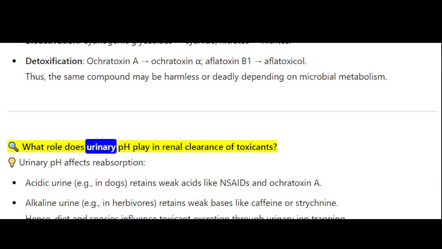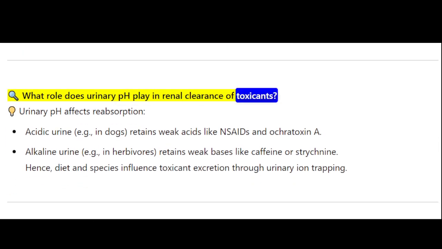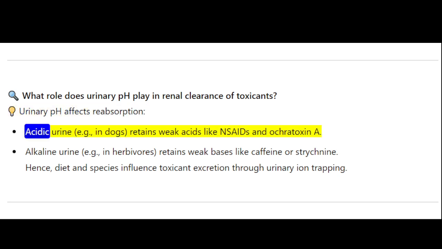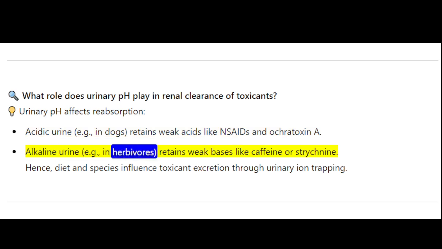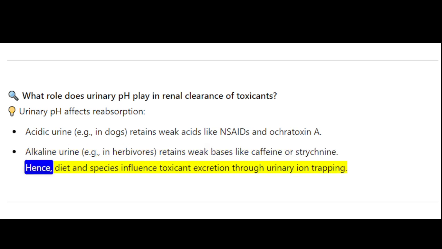What role does urinary pH play in renal clearance of toxicants? Urinary pH affects reabsorption. Acidic urine, for example in dogs, retains weak bases, while alkaline urine, for example in herbivores, retains weak acids. Hence, diet and species influence toxicant excretion through urinary ion trapping.